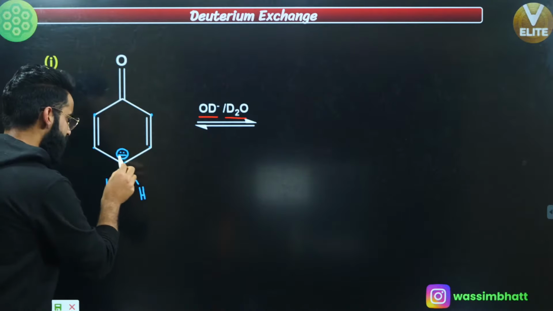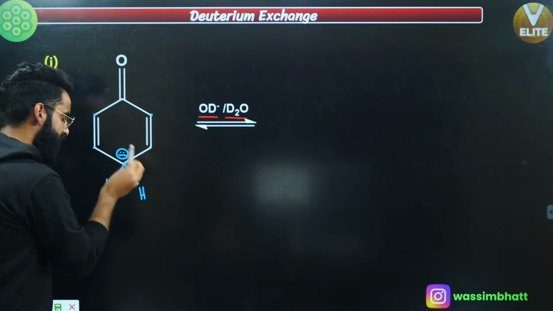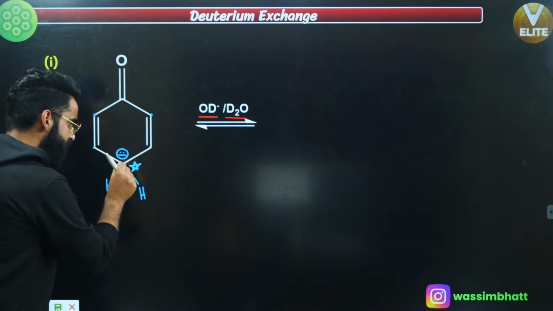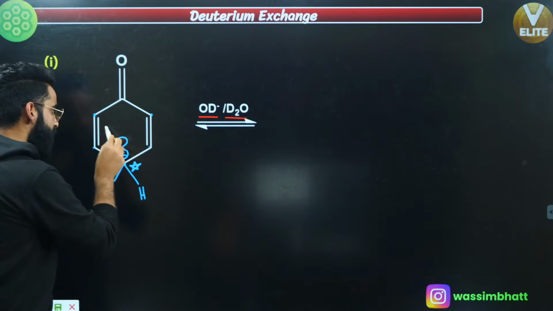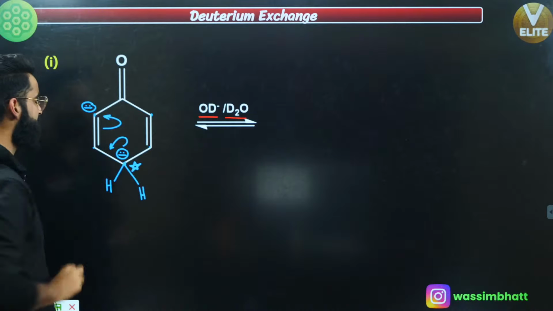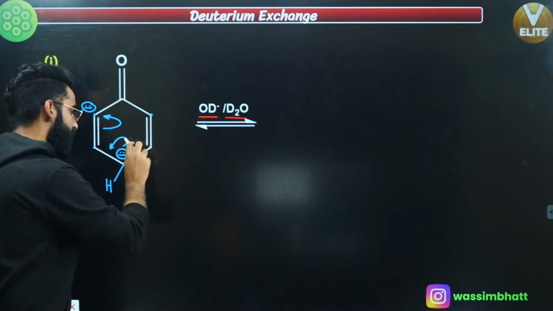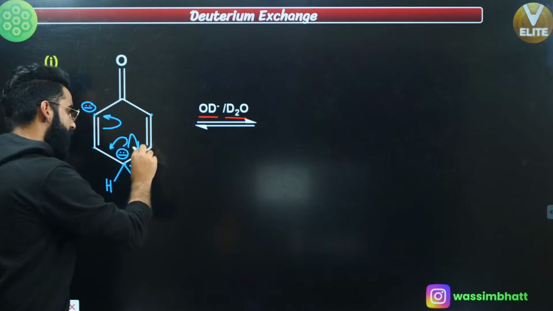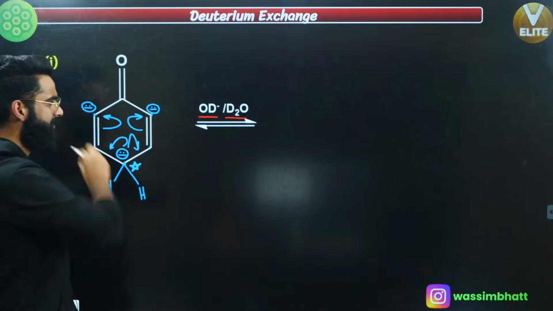In the first step, you get a negative charge on this carbon. Now this negative charge is going to participate in the resonance. In the second structure, you get a negative charge on this carbon, yeah? Similarly, this negative charge was in conjugation with this one as well. So one more thing would have happened: it would have come here and this bond would have broken in this way, so that there would have been a negative charge on this carbon, right?